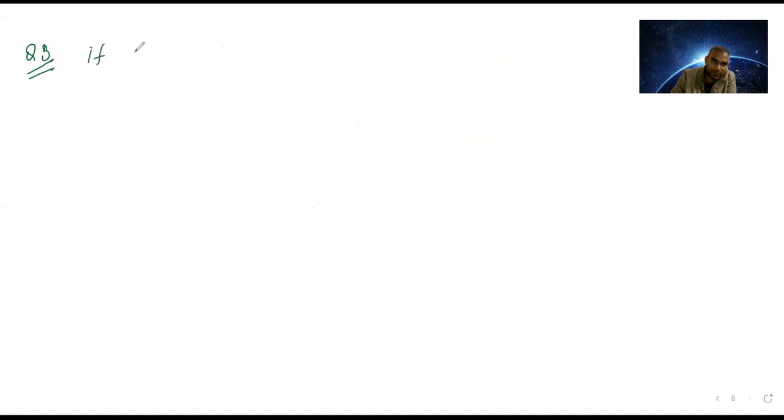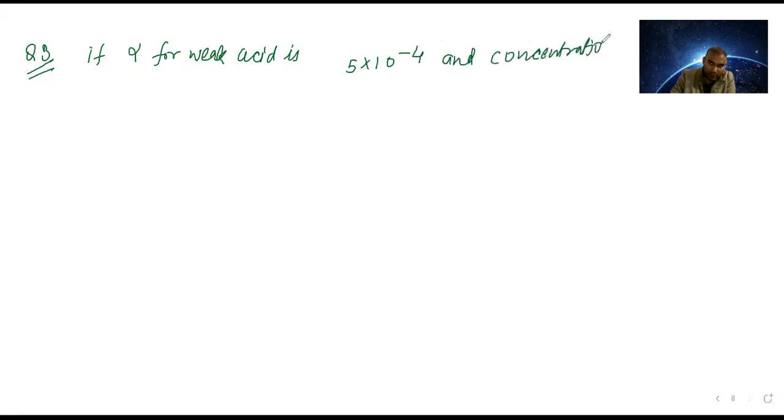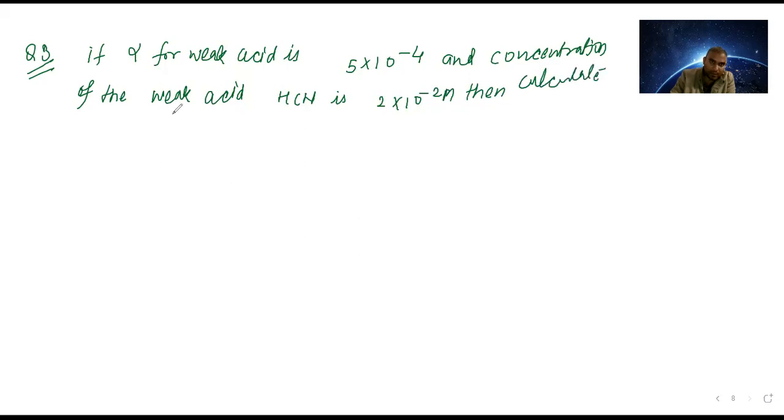If alpha for a weak acid is 5 into 10 power minus 4, and the concentration of the weak acid HCN is 2 into 10 power minus 2 molar, then calculate Ka for the acid.